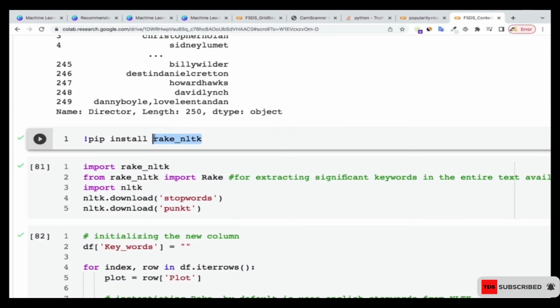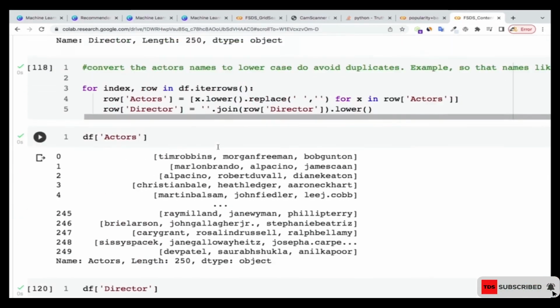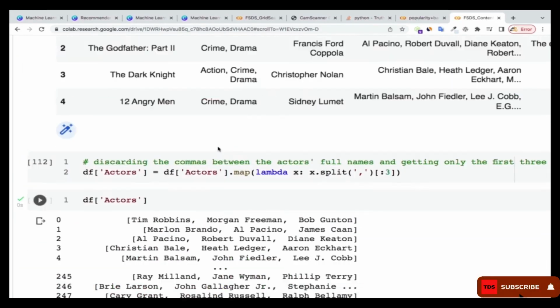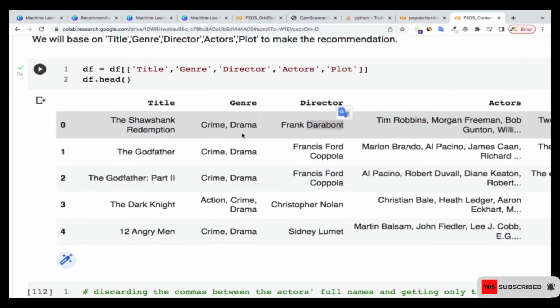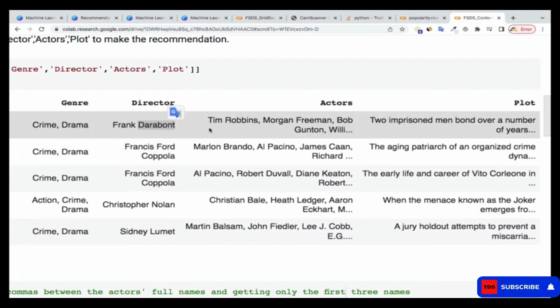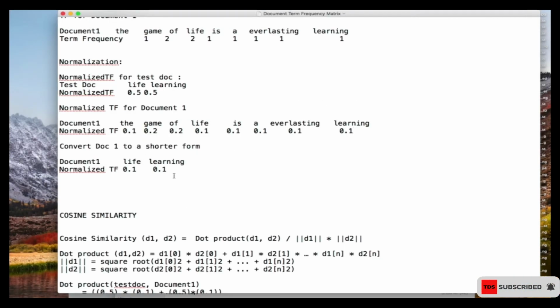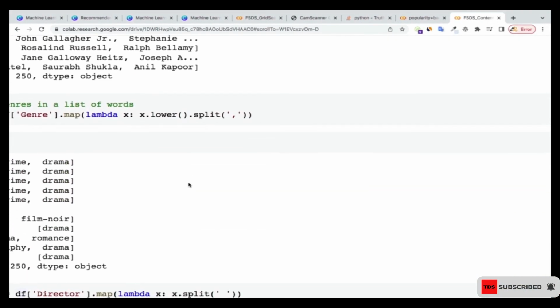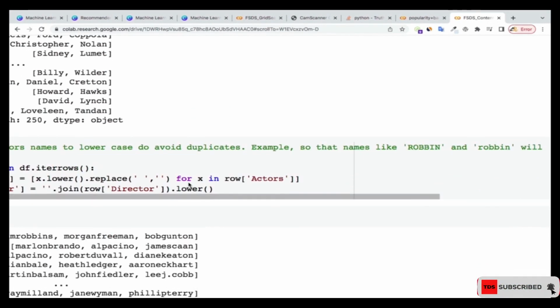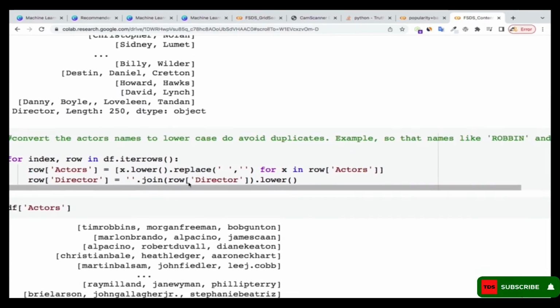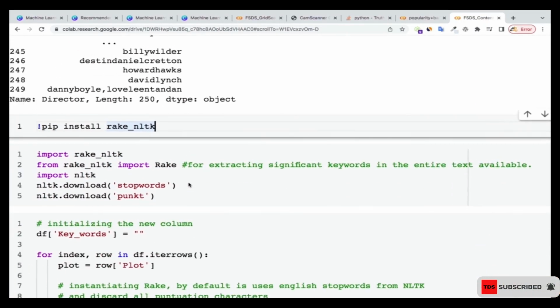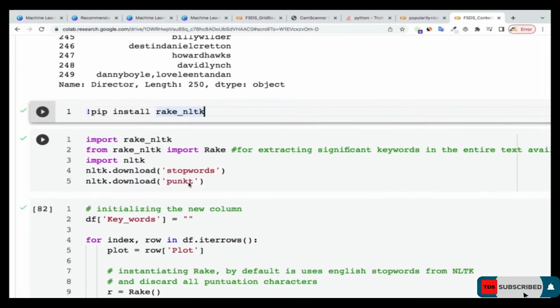And this Rake is actually going to help you extract important keywords from the words that we are going to put together. I told you that we're going to put together everything that we have in our data set, for instance, the title, the crime, the genre, the director, the actors, the plot. We're going to merge all of them together so that we do the count vectorizer like we're doing over here.